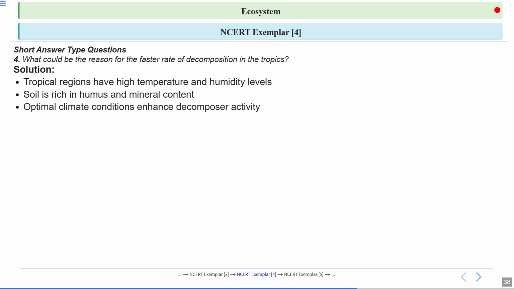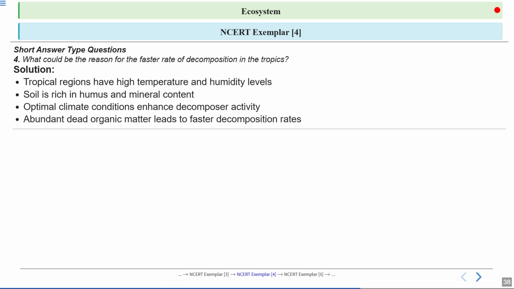Another important factor is the climate. The combination of warmth and moisture, meaning warm conditions and moisture, creates optimal conditions for decomposers like bacteria and fungi. Abundant dead organic matter leads to a faster decomposition rate. So you can see the conditions in the tropics are favorable for decomposition. You have warm temperature, a lot of moisture, and a lot of dead organic matter also available. And this organic matter is rich in nitrogen.